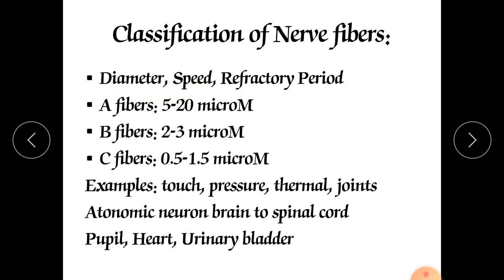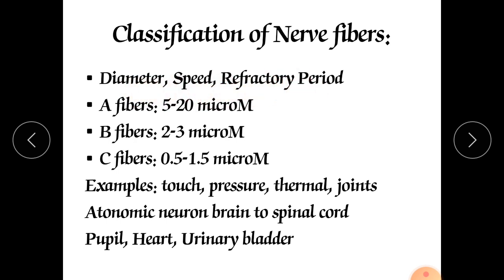First is diameter, as we already discussed, the diameter of the nerve fiber. Second is speed. According to the diameter and temperature, it defines the speed of that particular nerve fiber. And third is refractory period. These three important factors define the classification of nerve fibers.